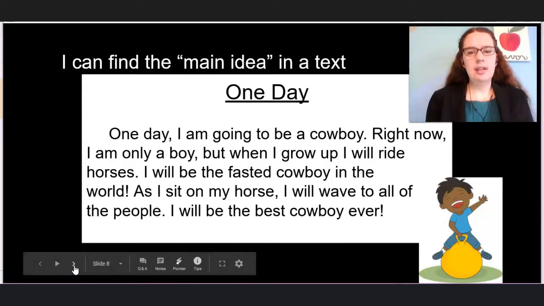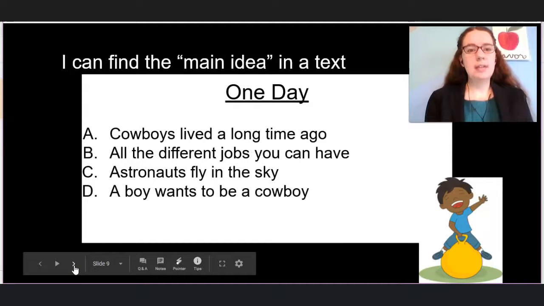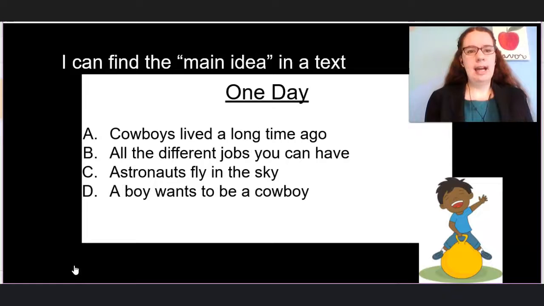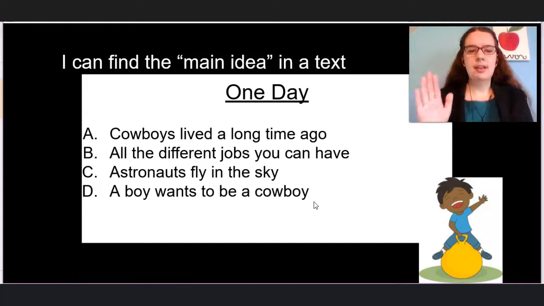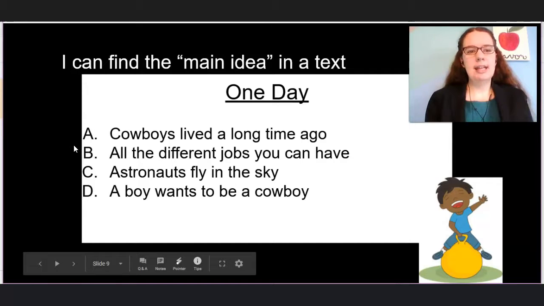All right, so this boy wants to be a cowboy when he grows up. So now I need to find the main idea. I'm going to start with D. A boy wants to be, well, before I do that, pause. I want you to get in your reading notebook and write down, what do you think is the main idea? Think in your head A, B, C, and D.